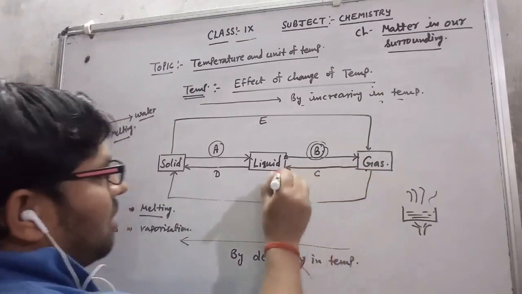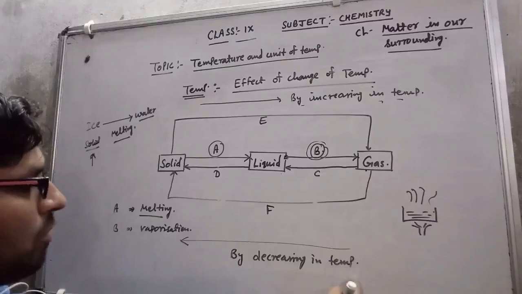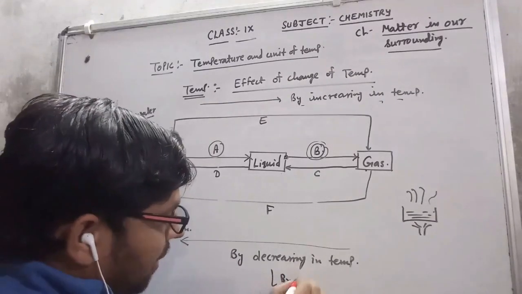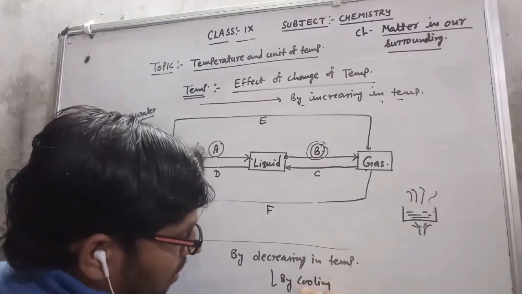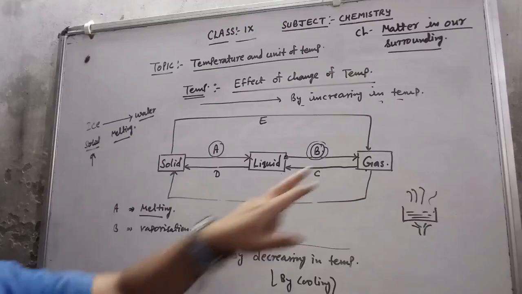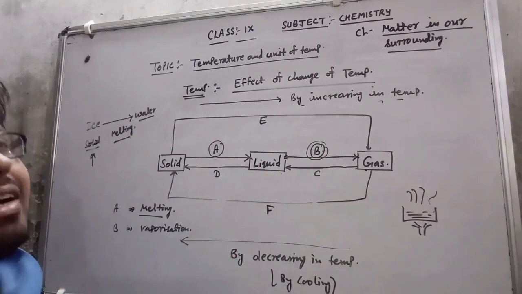Now I will discuss this. A gas is converted into liquid by decreasing the temperature. You can see, by decreasing the temperature, meaning by cooling. So what is the name of the process by which a gas is converted into liquid?